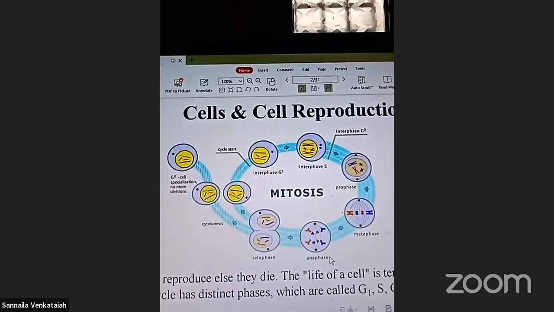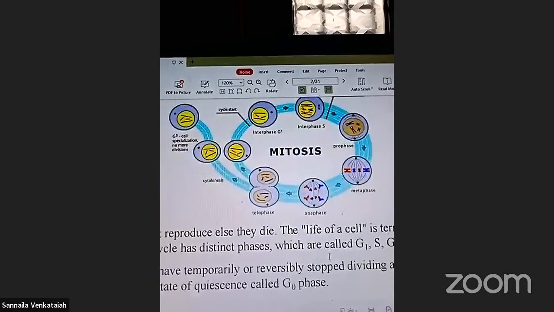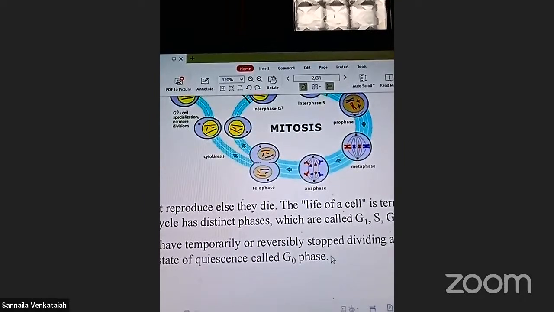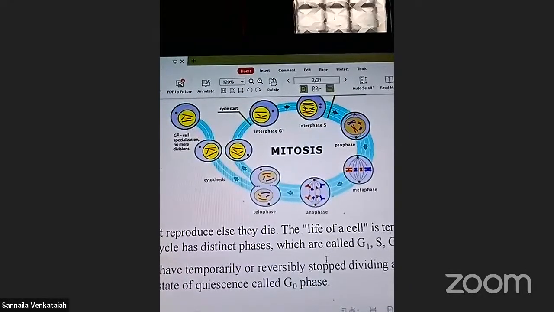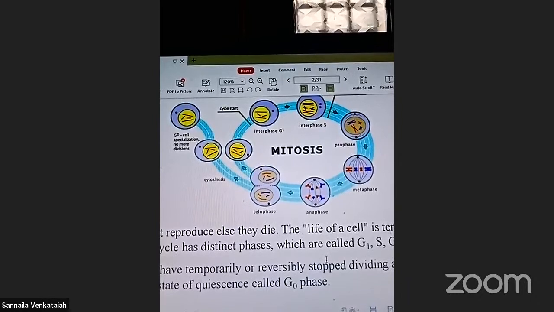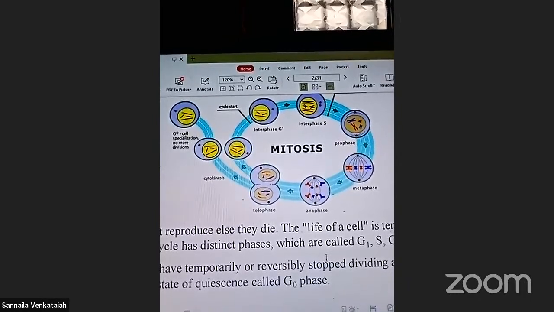These are the cells and cell replications. Now we discuss the specification of cell division, mainly mitosis. How many phases are there? Prophase, metaphase, anaphase, and telophase, right?